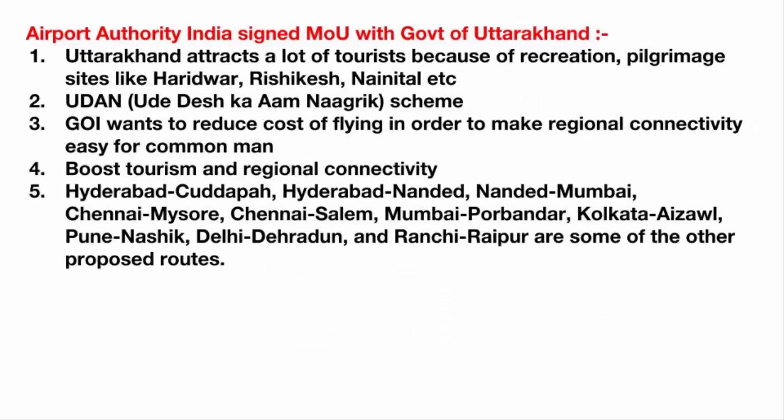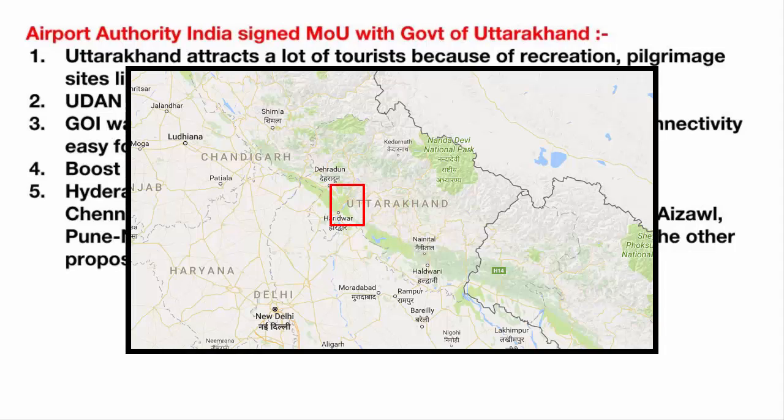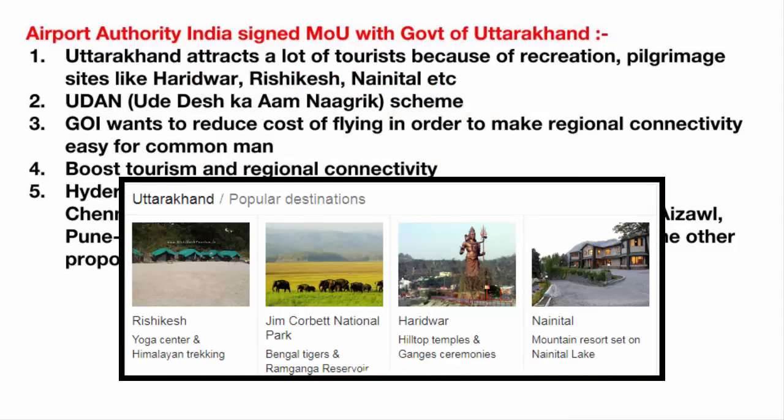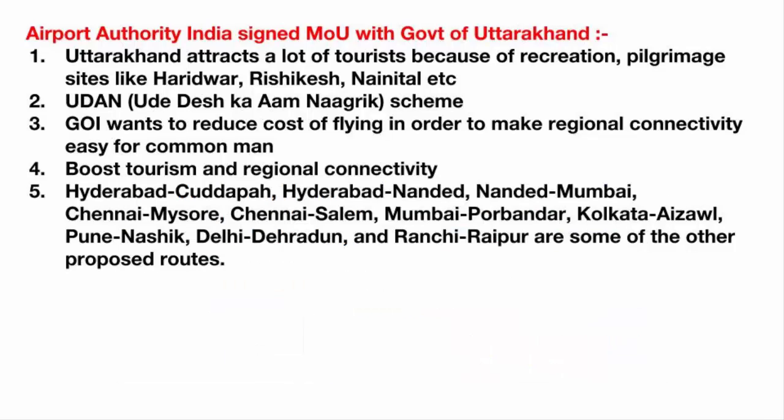Let's begin. The Airport Authority of India has signed a Memorandum of Understanding with the Government of Uttarakhand for development of the aviation sector in the state. Uttarakhand is a state in northern India crossed by the Himalayas. This place is famous for many Hindu pilgrimage sites as well as resorts and recreational places. So you have Rishikesh, Haridwar, then Nainital, then Jim Corbett National Park. All these places are located here. The whole point behind developing the aviation sector in this state is because this place attracts a lot of tourism. And if you have good connectivity through airways, then it increases the tourism industry.